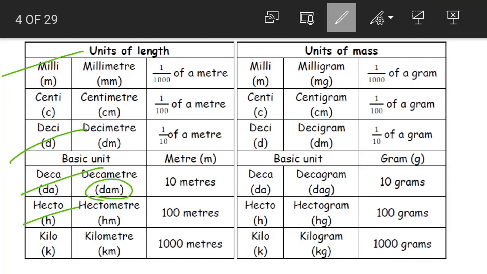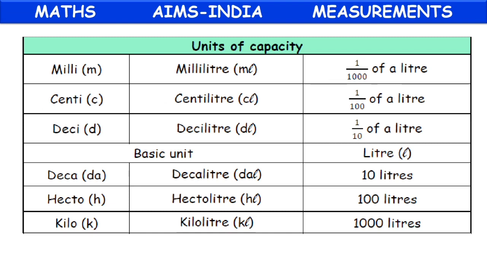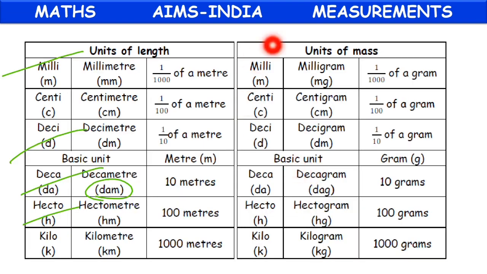Now we can apply the same pattern for mass as well. Let us draw again. Again, children, what are the units here?